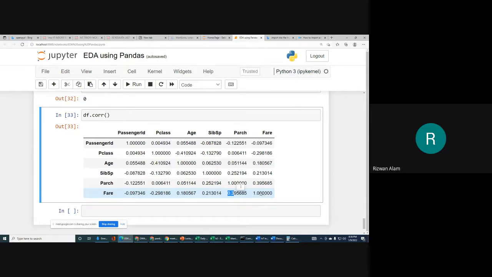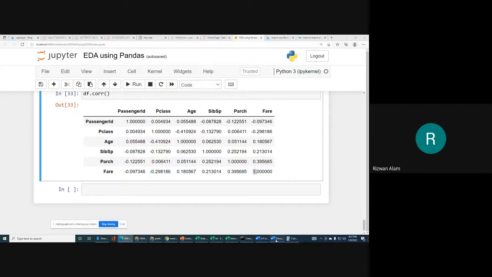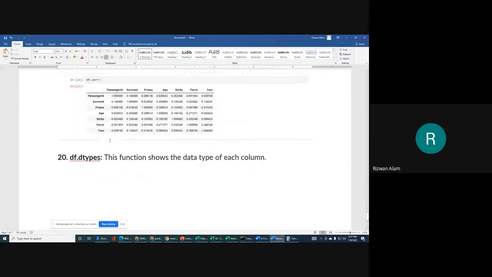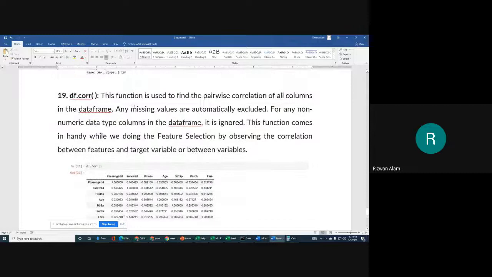You get 1 only for the same column, like Fare and again Fare. Otherwise, if the value is close to 1, it means those two columns are related, otherwise they are not related. Negative means they are not related, even inversely related, we can say. So we will use this in our project also.